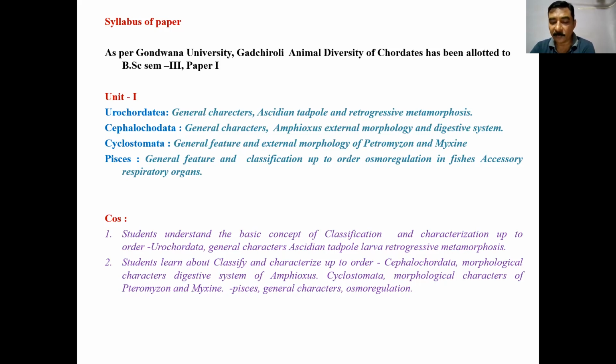The first is the fish-like adult living in the sea, which is parasitic on fishes. These particular Petromyzon and Myxine are fishes which are ectoparasites of other fishes. They feed on the blood, that's why they are known as sanguivorous. They feed on the blood of other fishes, attaching to the bigger fishes and sucking the blood.